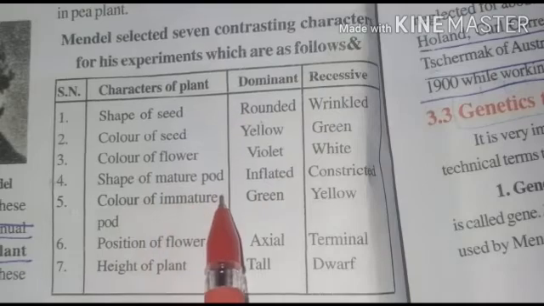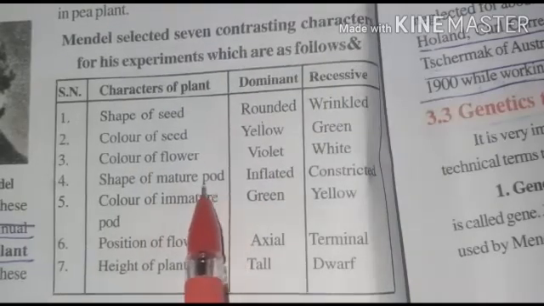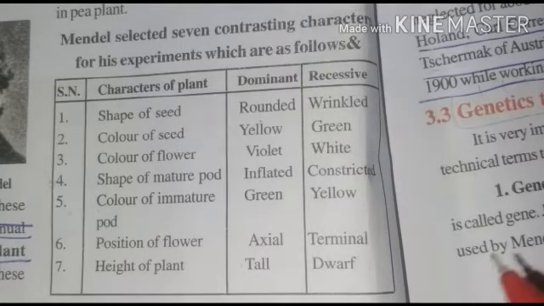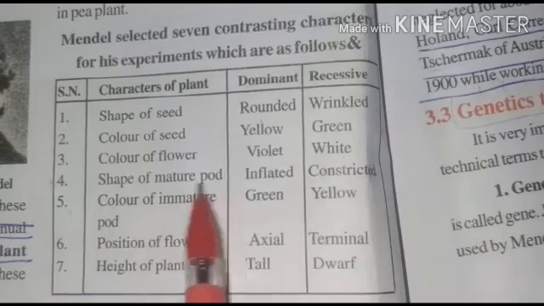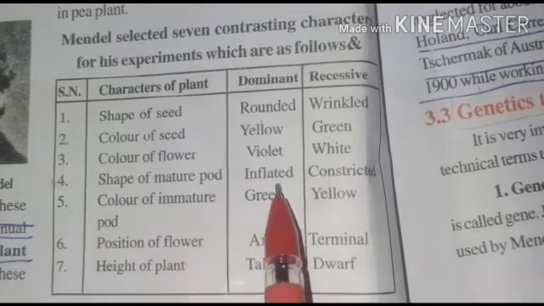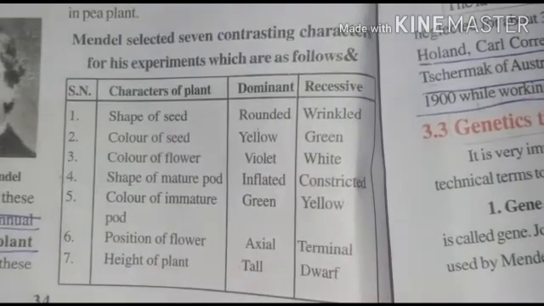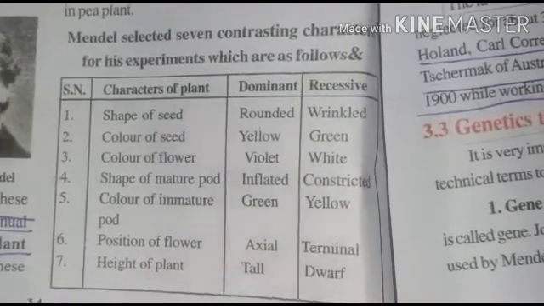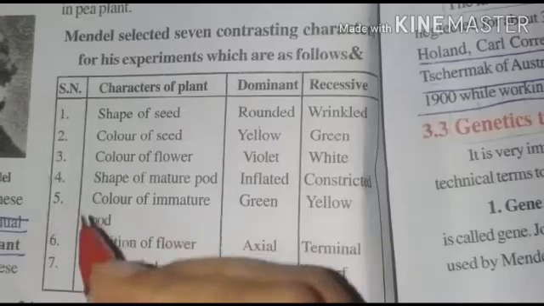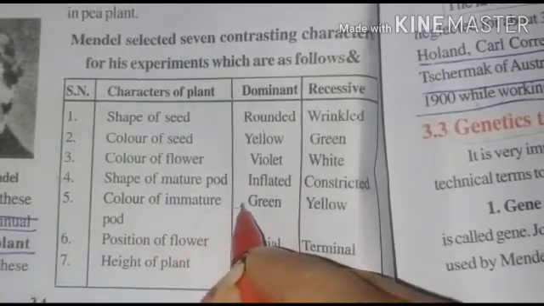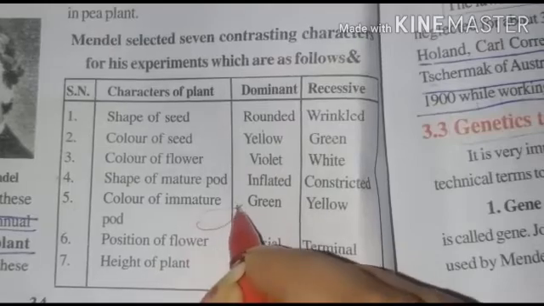Shape of mature pod. Now what is a pod? We know that in the pea plant, some coverings are present on the pea. The outer covering of the pea is known as the pod. So the shape of a mature pod may be inflated or constricted. Inflated means a swollen part, a completely swollen and proper structure.